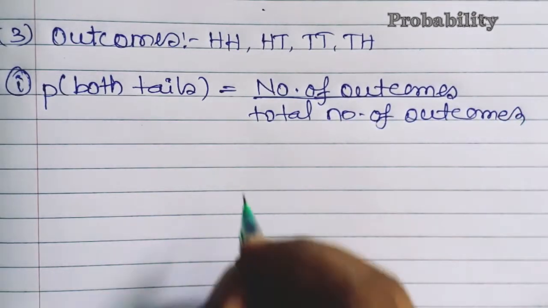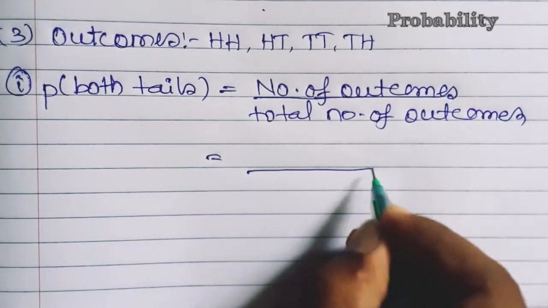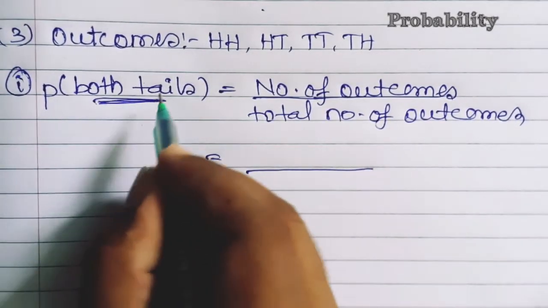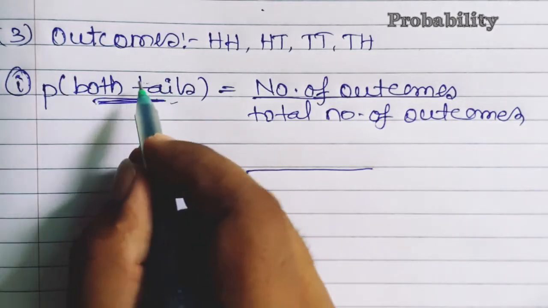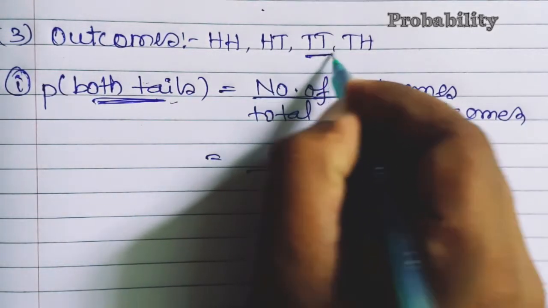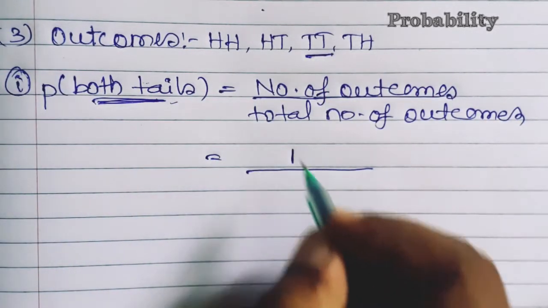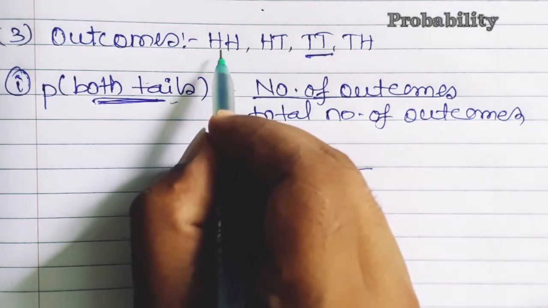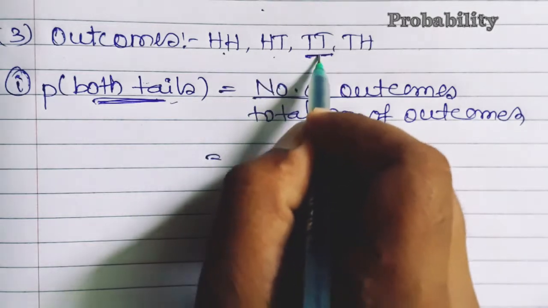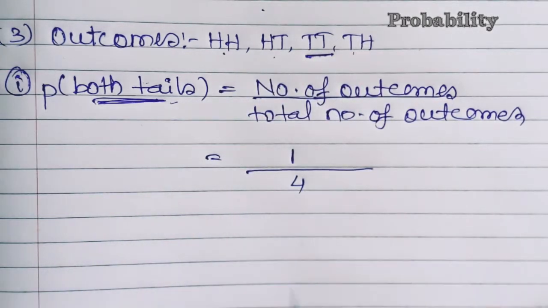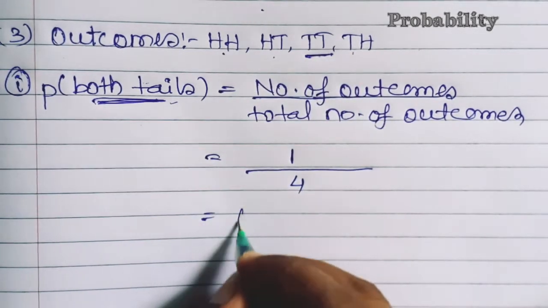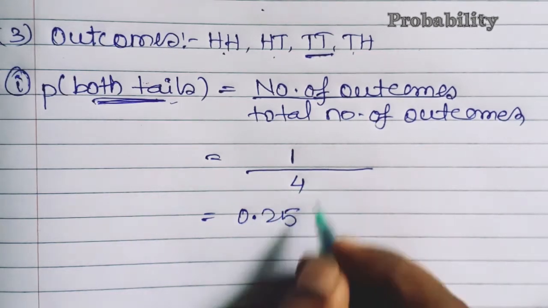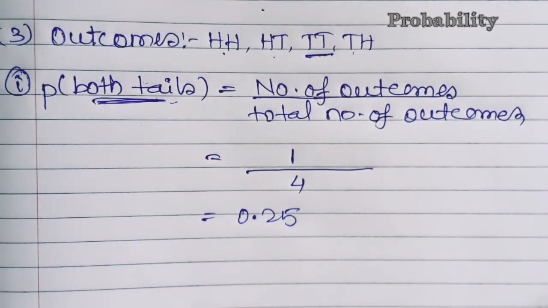Now what we'll do, number of outcomes मतलब क्या, whatever inside the bracket we will see in the outcome. Both tails कितने हैं, only one. So here number of outcomes will be 1. And what about total number? Total number means we will count our outcomes: 1, 2, 3, 4. So here it will be 4. If you want to divide it, your final answer will be 0.25 or 1 by 4. You can write either, both the answers are correct.